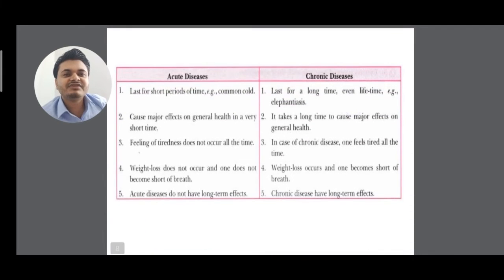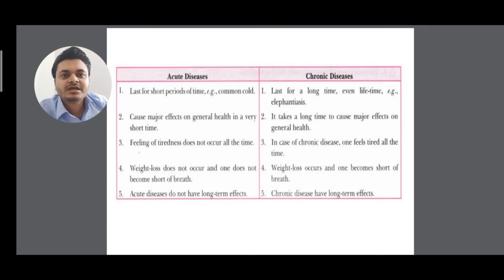So these are the differences between acute and chronic diseases. Acute diseases last for a short period of time, for example the common cold. Chronic diseases last for a long time, even a lifetime. Clear? Example, elephantiasis. Next point, acute disease causes major effects on general health in a very short time.